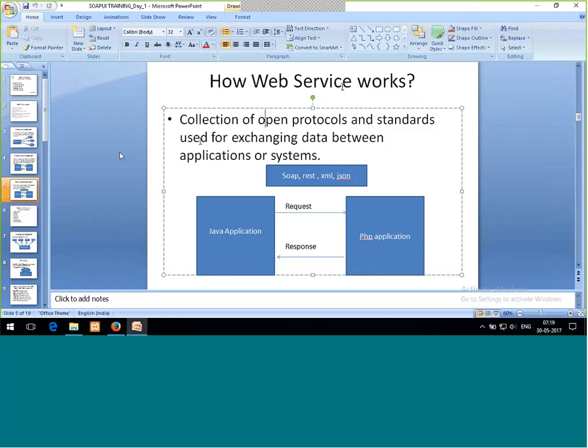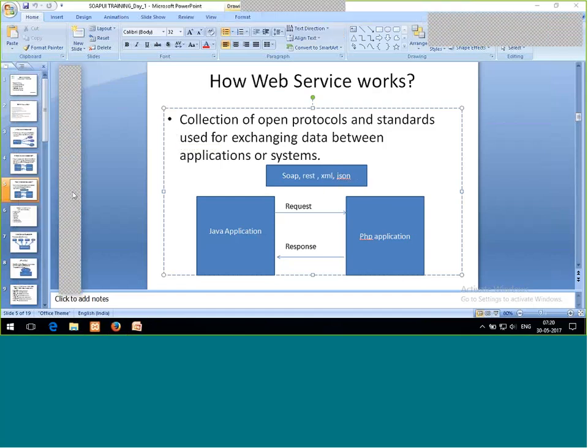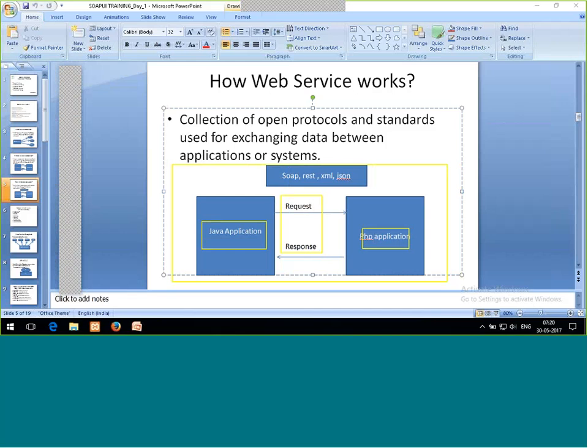Now, as I was saying, the communication is done. The thing is how such communication is made possible. How the request and response are transferred, and how data is sent back and forth from one application to another application. In between the request and response, there is something available between the two applications, and that something is nothing but the protocols and the standards. We'll discuss both.